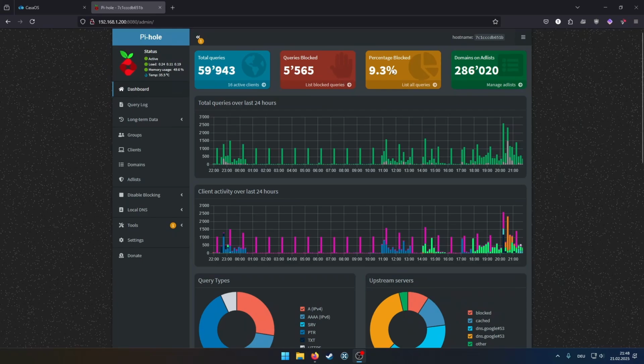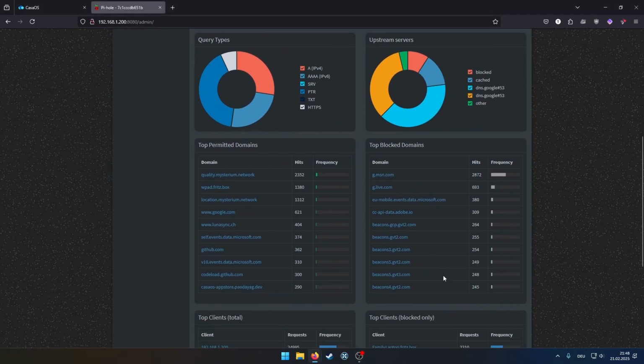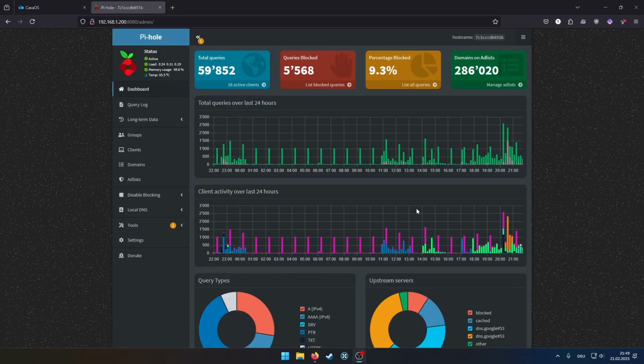So 9.3% of the domains that our devices want to use are blocked, and it doesn't really affect us. It doesn't affect us at all. So we can go down here and we see a lot of telemetry.